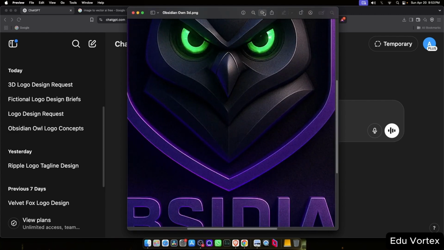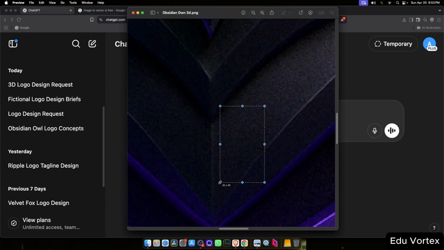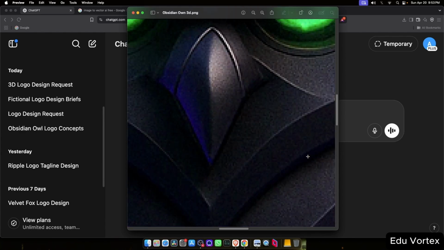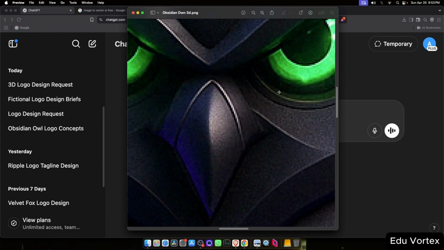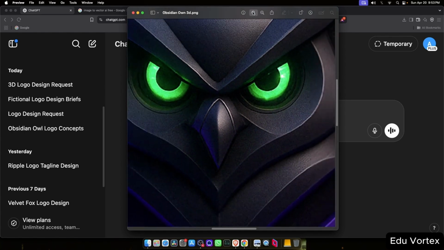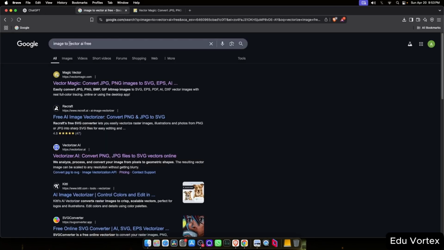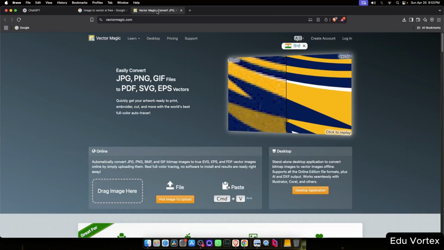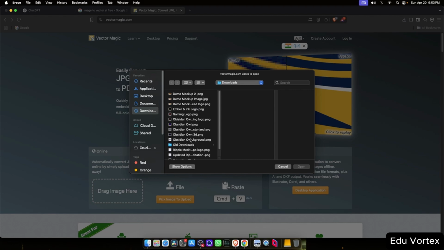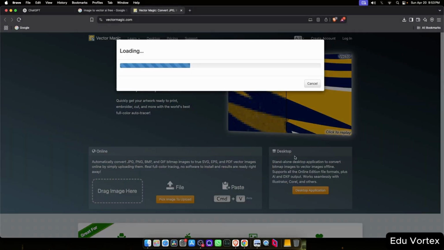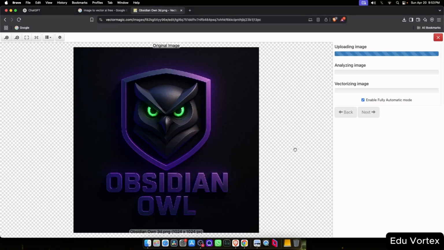When I zoom into this image, the one we generated in a previous video for the Obsidian Owl logo, you can see it becomes pixelated. That's pretty common with AI-generated images, especially if the resolution isn't high to begin with. So, what can we do about it? There are two main approaches. One, vectorizing the image, and two, upscaling the image. In this video, we'll focus on vectorizing.